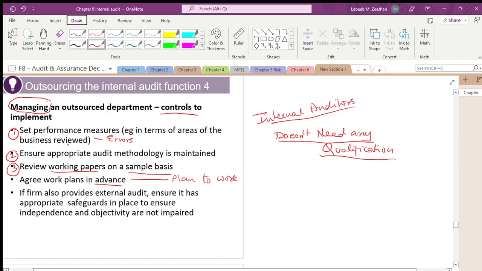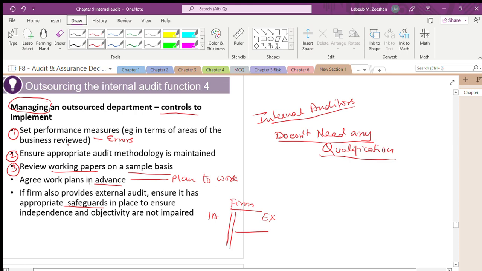If the firm also provides external audit, you must ensure that appropriate safeguards are in place. One company may say that they provide internal audit and also external audit. But there should be a separate team.